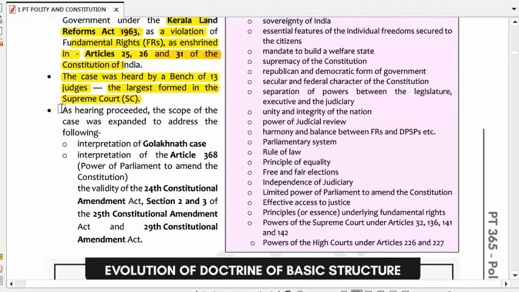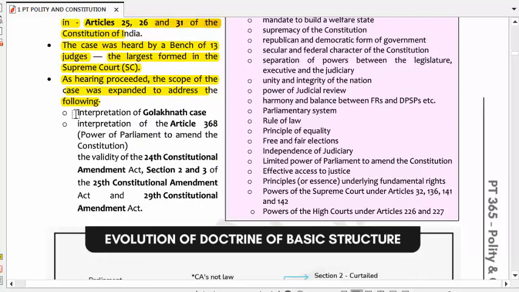Now, as the hearing proceeded, the scope of the case was explained to address the following: which earlier judgment of the Supreme Court was reviewed by the Supreme Court itself. It was the interpretation of the Golaknath case. Before Kesavananda Bharati there was also a famous case, the Golaknath case.